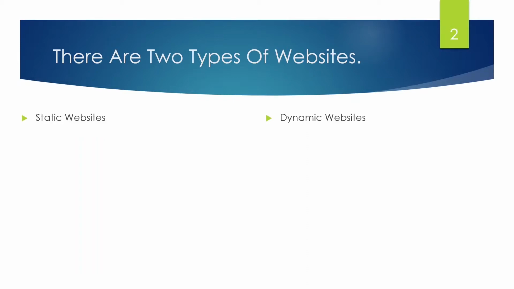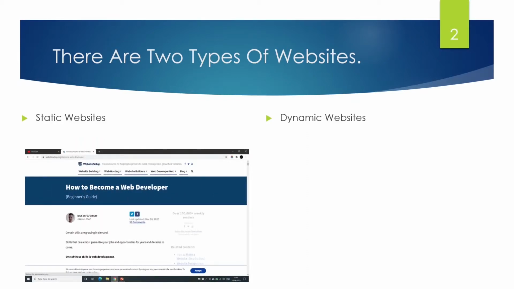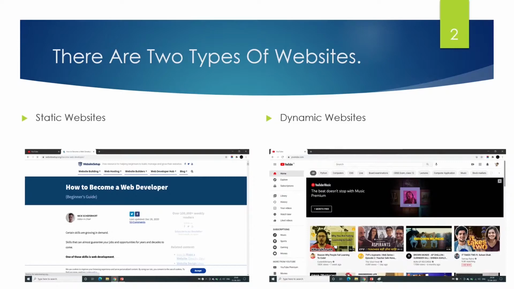An example of a static website is a blogging website. I hope you all know about blogging, but if you don't, you can Google it. You can see this image having only information for a query. What is the query? How to be a web developer. We don't need that because I'm here to teach you web development. And the best example of a dynamic website is YouTube. Always remember, just a contact form makes a website dynamic. If any website has a contact form, that contact form makes the website dynamic.